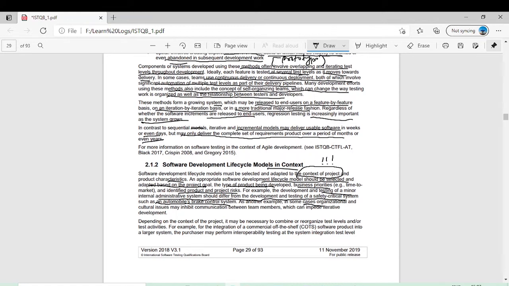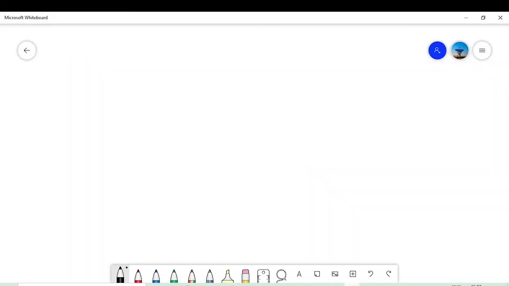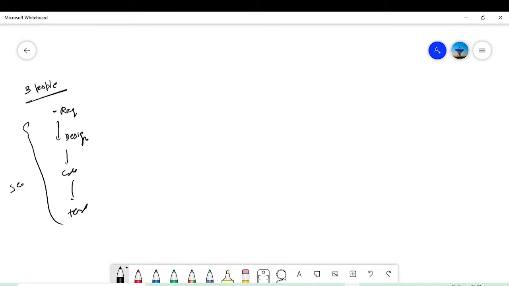Another example, in some cases organizational and cultural issues may inhibit communication between team members, which can impede iterative development. I will shortly explain what exactly this means. For example, you are a team of 3 people and you have to develop an app. So maybe you think initially you all will work on getting the requirements, then you will do a design, then you will code and test together. So you think that a sequential model suits us. All of us will be involved in requirements, then in design, then in coding, then in testing. So you will go with a sequential model.